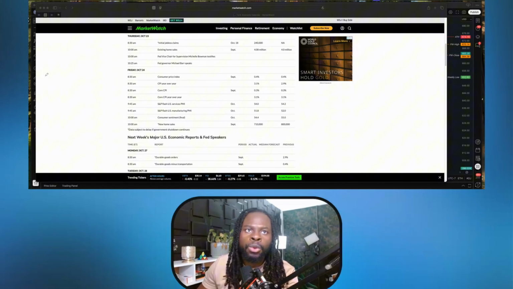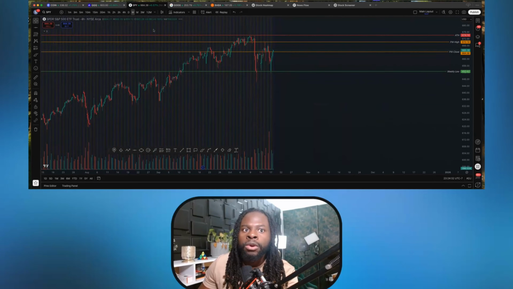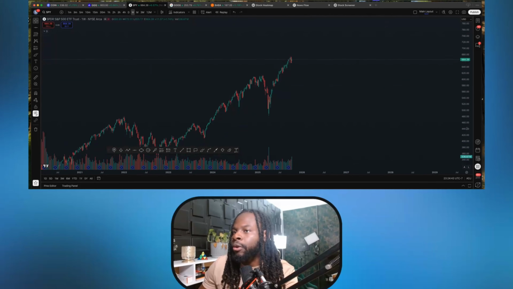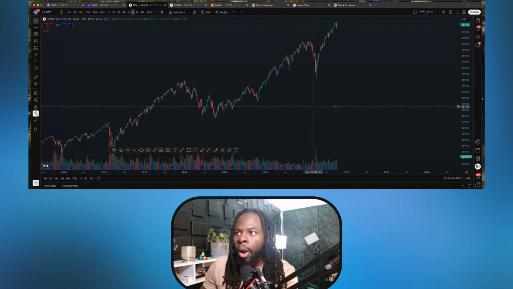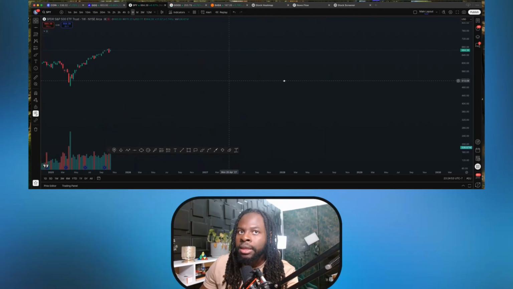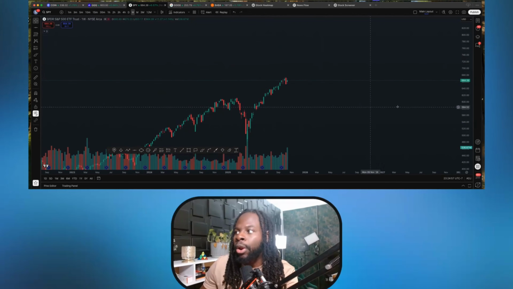But let's go over the price action of SPY really quick and see what we need to expect next week. So if you look at the price action really quick, let me hide the drawing that I have here so we can actually look at the whole chart. If you look at the price action on the weekly time frame, we have a strong uptrend, the market has been moving up really strong. Right? And until like 2 weeks ago, we actually had a big red wick. That's that candle right here. Let's actually make this bigger.